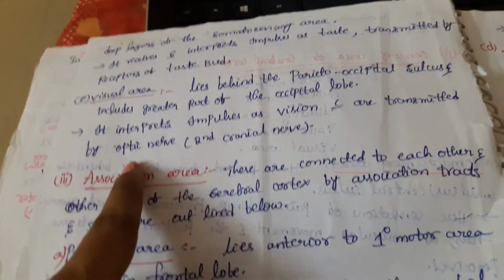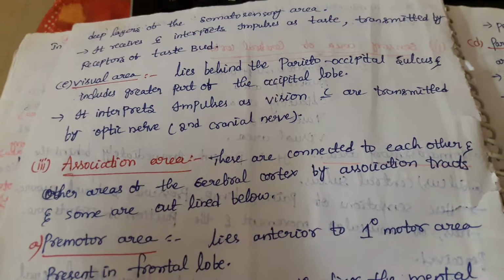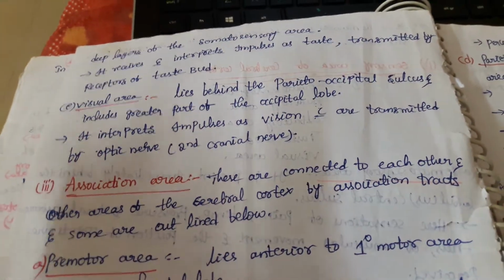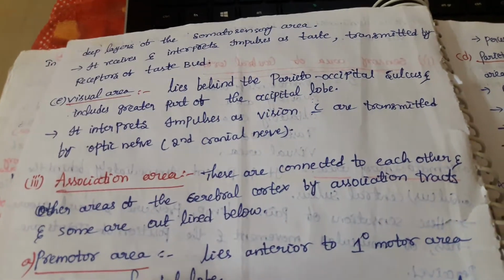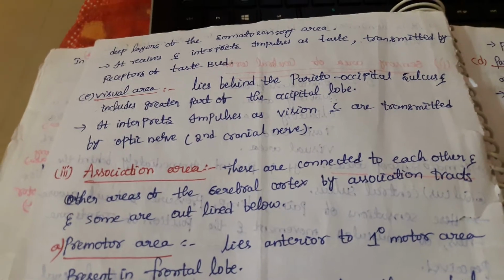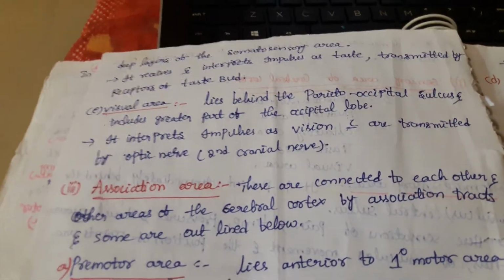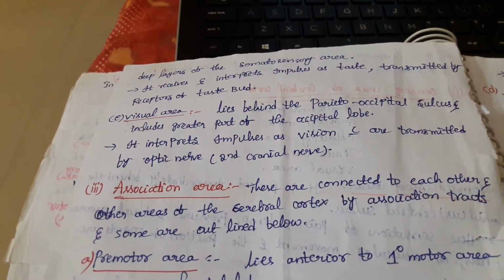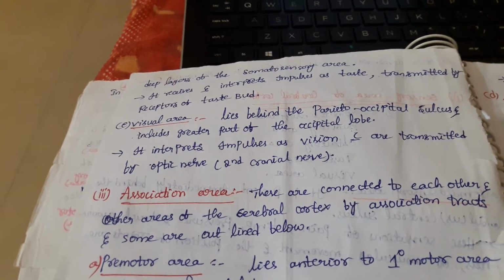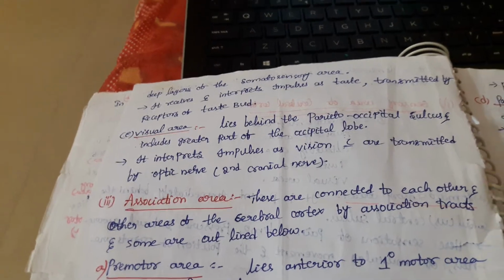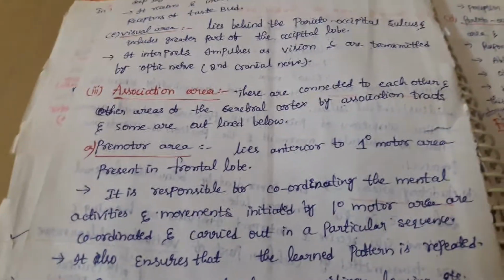Next, the visual area. It lies behind the parieto-occipital sulcus, which separates the parietal and occipital lobes. The visual area mainly includes a greater part of the occipital lobe, which is present at the back, near the medulla oblongata region. It interprets impulses as vision, which are transmitted by the optic nerve, the second cranial nerve.